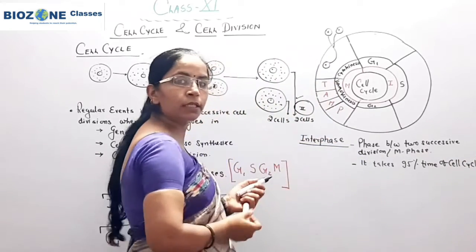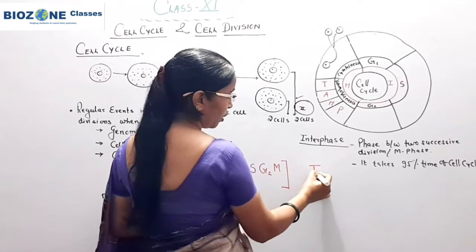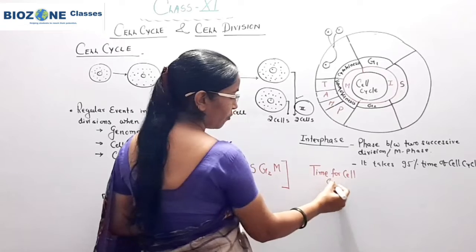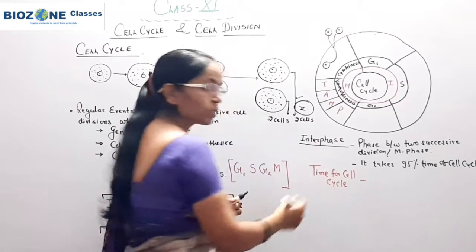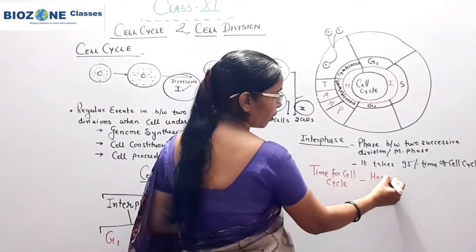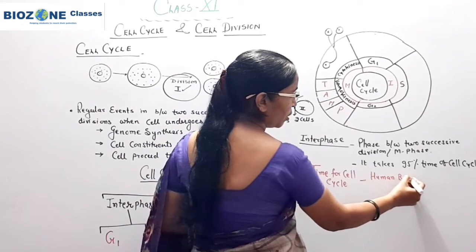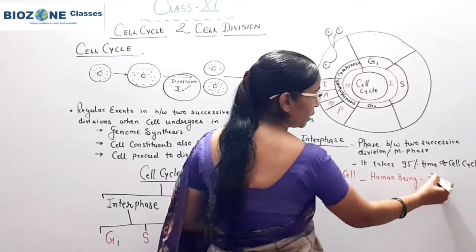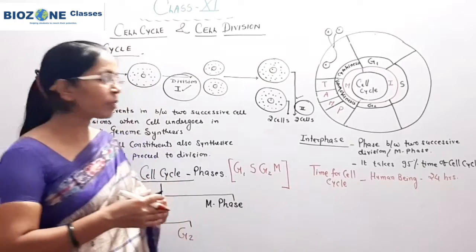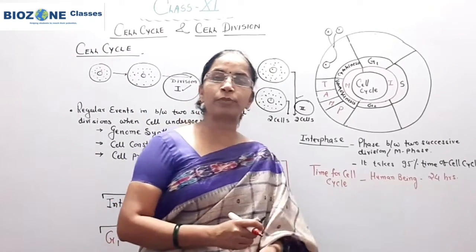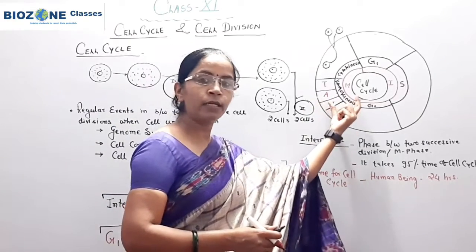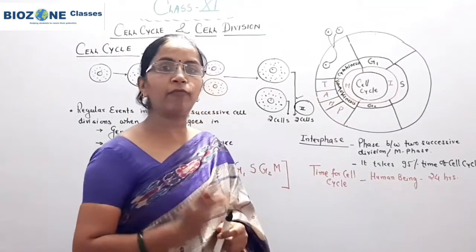Now when we discuss the time for the cell cycle, for objective or NEET purpose this part is important. In human beings, cells require 24 hours for the cell cycle, and out of these 24 hours, the M phase itself is completed in 1 hour.